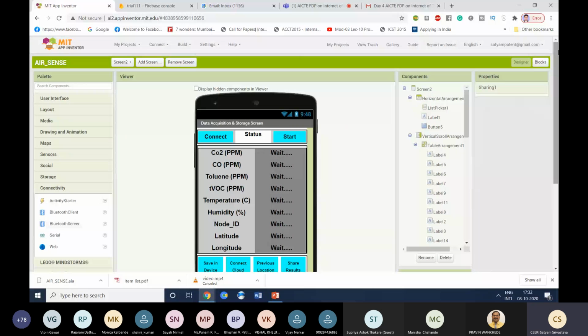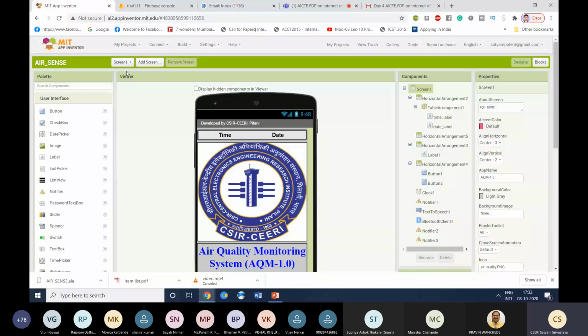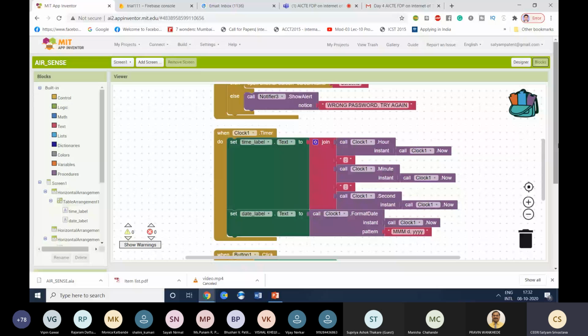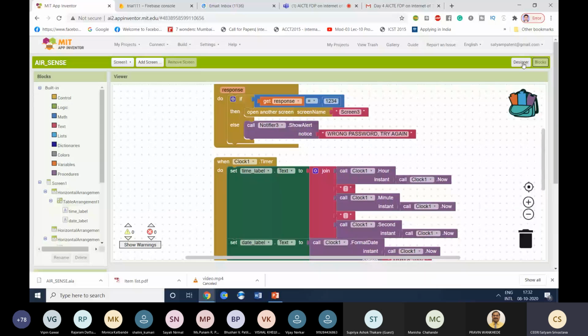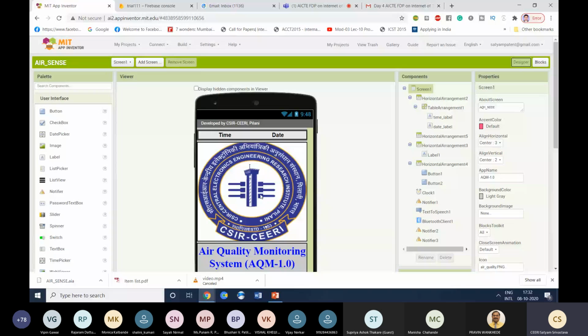Now, the most important thing, the backend programming. I'll first explain my welcome screen programming, which is very simple, so that you can have an idea of how we can program it. After designing it, there are two parts: one is the designer, one is the blocks. When you click on blocks, you will find the programs written for that particular screen. If you want to jump again to the designer, you can simply click on designer and come back to the screen if you want to change anything.